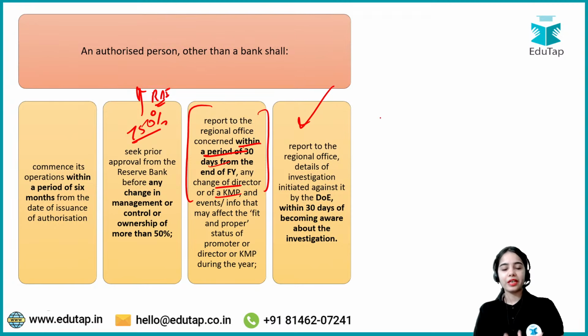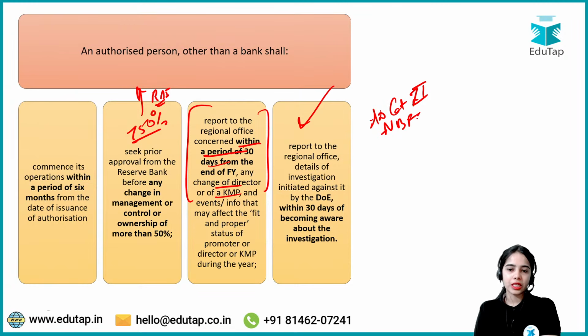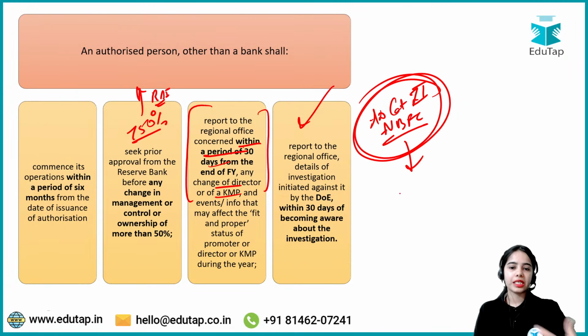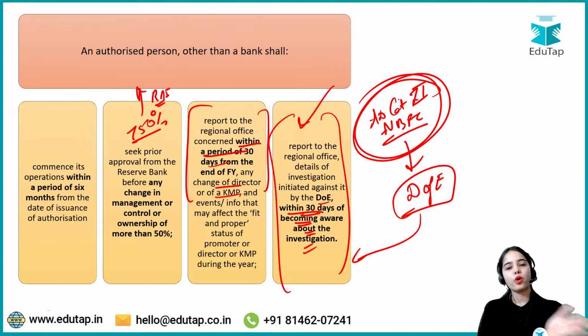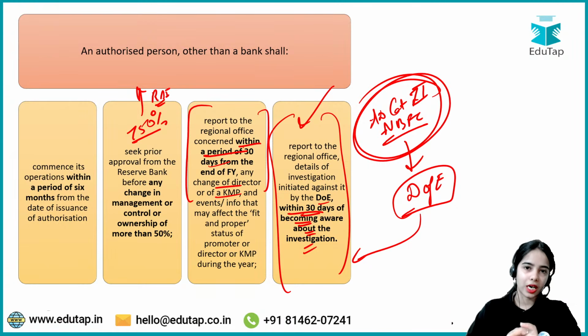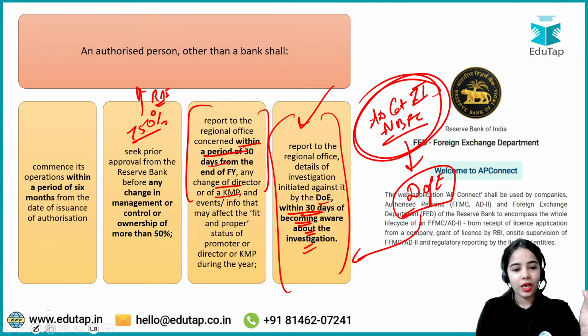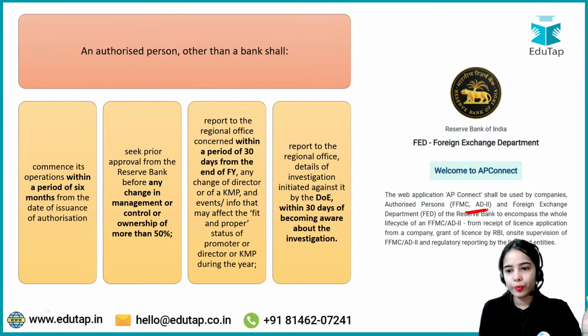Let's say an investigation has started against the authorized dealer category 2 NBFC. The investigation has been started by the Directorate of Enforcement. So this has to be informed to the RBI within 30 days of becoming aware about the investigation. So if against any authorized dealer, against any authorized person, against full-fledged money changer, if an investigation is starting, that has to be informed to the RBI within 30 days. Now, the authorized dealer category 2 and the full-fledged money changer, they can connect with the foreign exchange department of the RBI through this AP Connect platform.